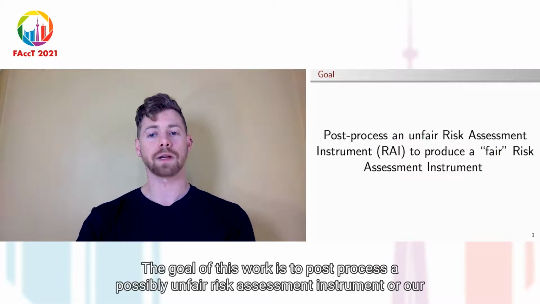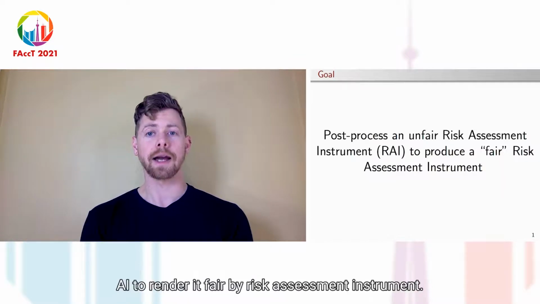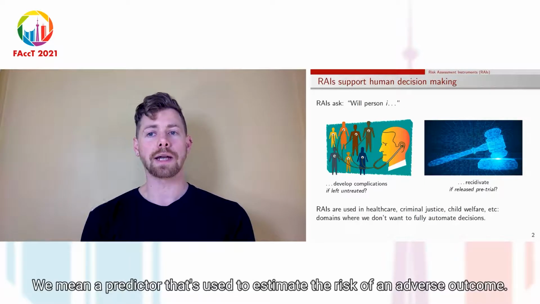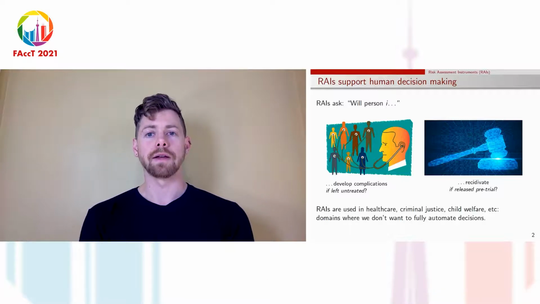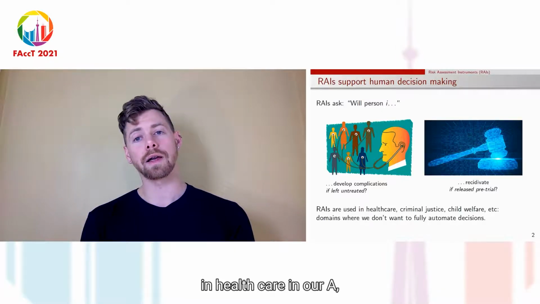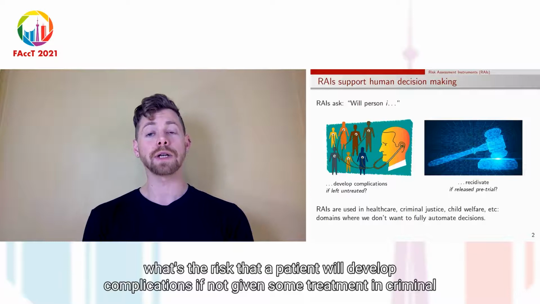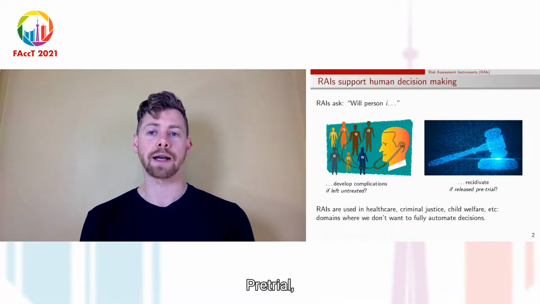The goal of this work is to post-process a possibly unfair risk assessment instrument, or RAI, to render it fair. By risk assessment instrument, we mean a predictor that's used to estimate the risk of an adverse outcome absent some intervention. For example, in healthcare, an RAI might ask, what's the risk that a patient will develop complications if not given some treatment? In criminal justice, it might ask, what's the risk that a defendant will recidivate if released pre-trial?